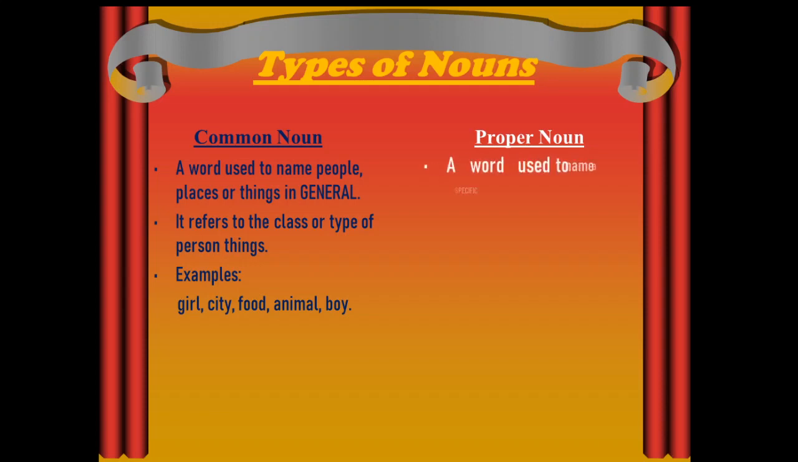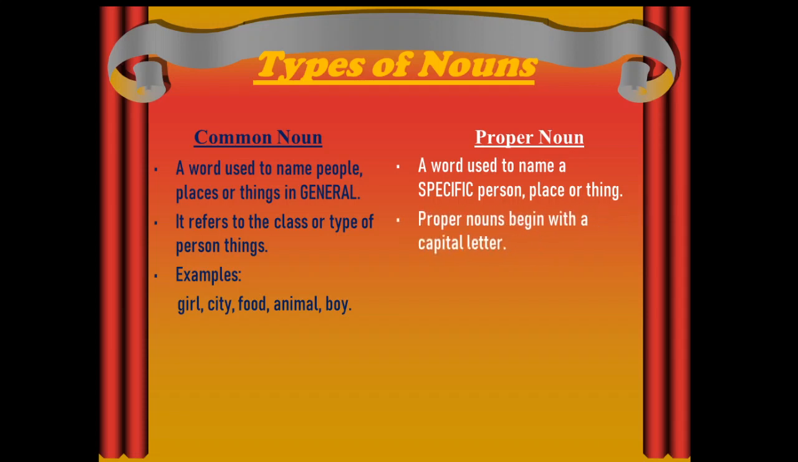Now proper noun, a word used to name a specific person, place or thing. In proper noun, some specific person or place or thing is named. In common noun, everything is in general. Suppose I say Sita, Geeta. So these are girls. Instead of saying Sita, Geeta everywhere, I could say girl. So when I come to the word girl, it is common noun. When I say Sita and Geeta, it is proper noun. Proper nouns begin with a capital letter. Examples of proper noun: John, London, Pluto, France, and so on.